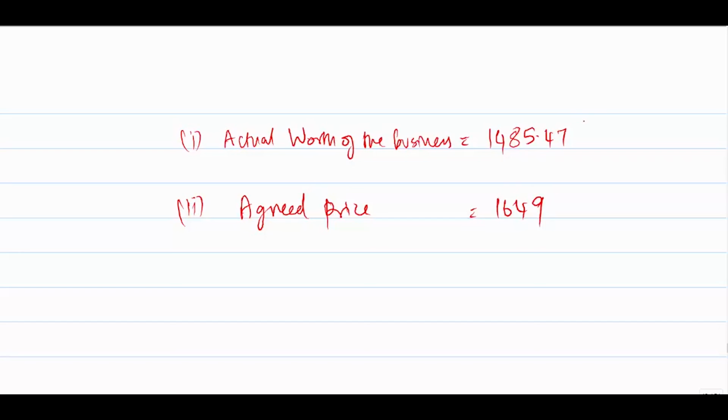So the actual worth is 1485.47, whereas the agreed price is 1649. Now we notice that when there is a debt component, the offer price is not the right one, because the offer price is greater than the actual worth of the business. So it is unwise to go ahead with the project, or say, to go ahead with the acquisition.